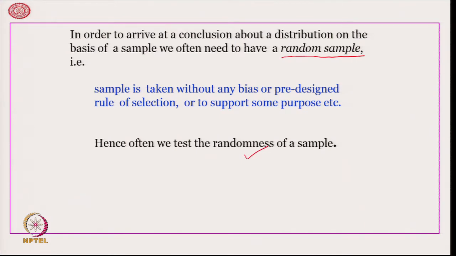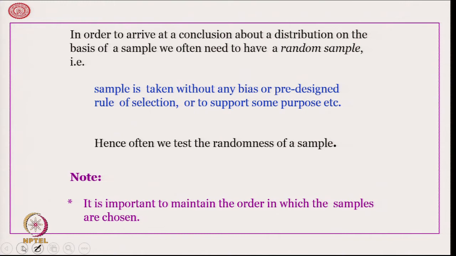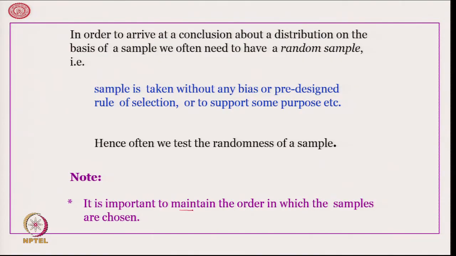How to do that? In order to check whether something is random, it is very important to maintain the order in which the samples are chosen. If we consider the data points only as a set, then we lose the flavor of randomness, because the order in which the data points have been chosen is very important, as I am going to illustrate now.